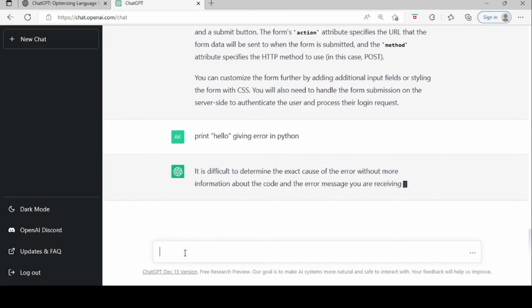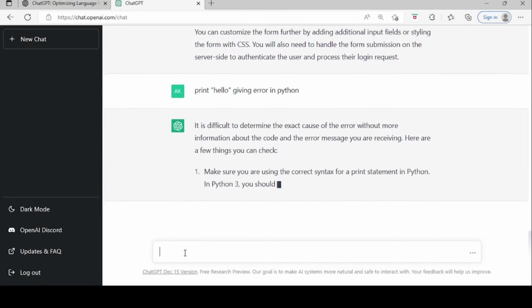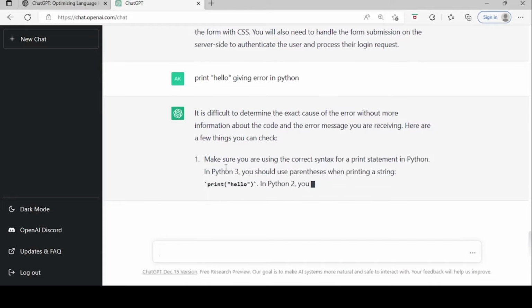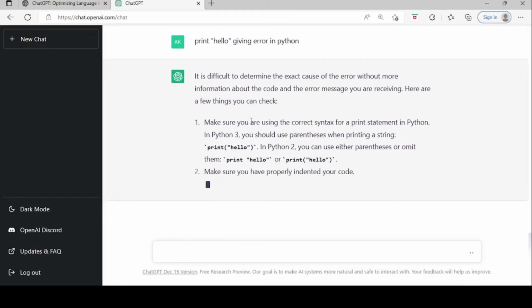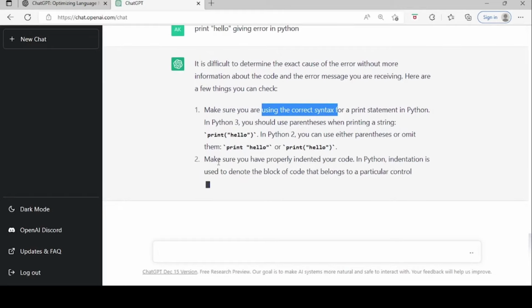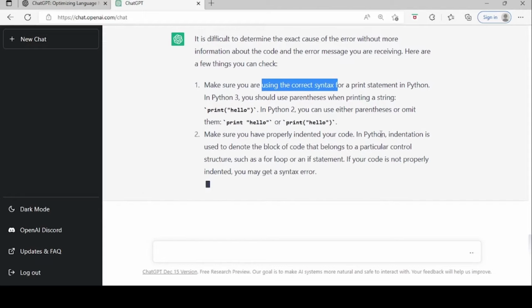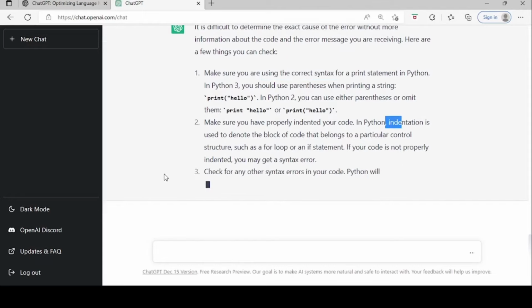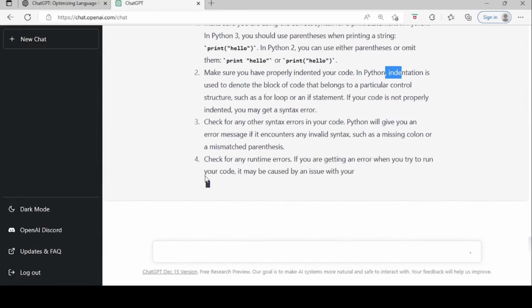See, it is giving you correct suggestions that you can use, such as this correct syntax in your code. It can be a possibility of an indentation error, so there can be multiple things that ChatGPT is giving you suggestions for correction.